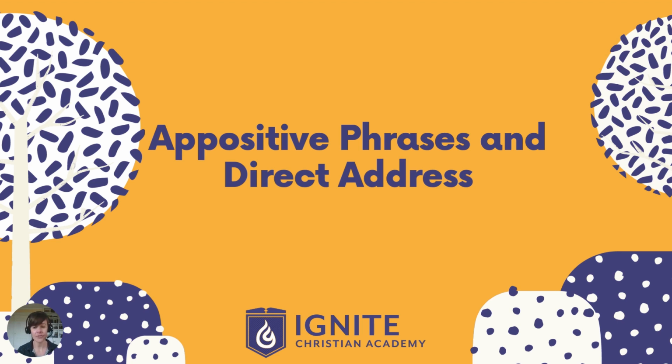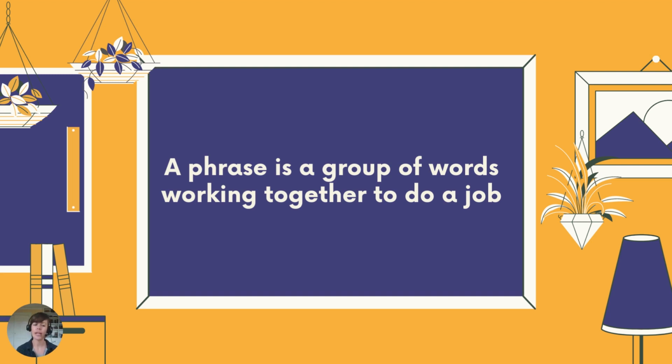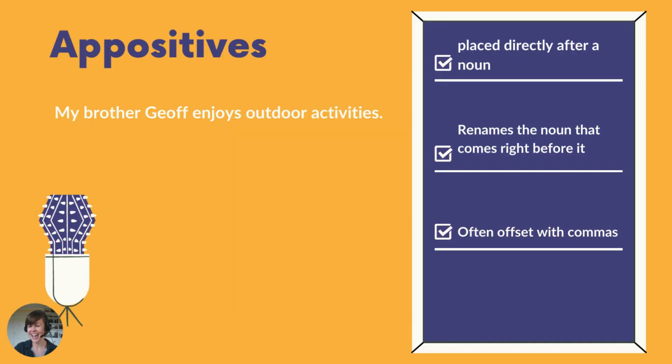Let's look at appositive phrases and direct address. So remember, a phrase is just a group of words that are working together to do one job. They're doing the same job in a sentence, just like a single word could do, but they use more words to do it. So appositive phrases and direct address are both types of phrases.